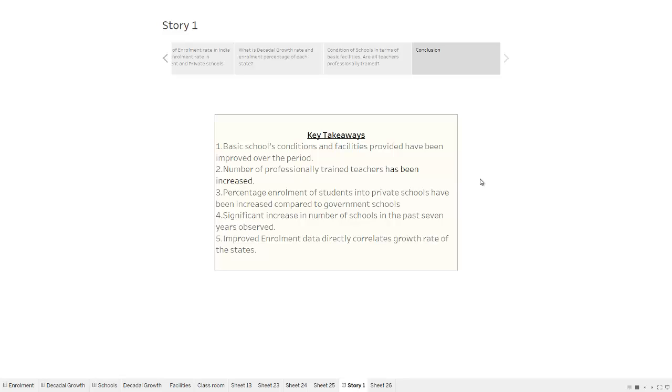These are the main key takeaways for us. The basic school conditions and facilities have improved over the period of time. The number of professionally trained teachers has increased. Percentage enrollment of students into private schools has increased comparatively to government schools. There is a significant increase in the number of schools in the past 7 years observed. And also we feel that the improved enrollment data directly correlates with the growth of the states.